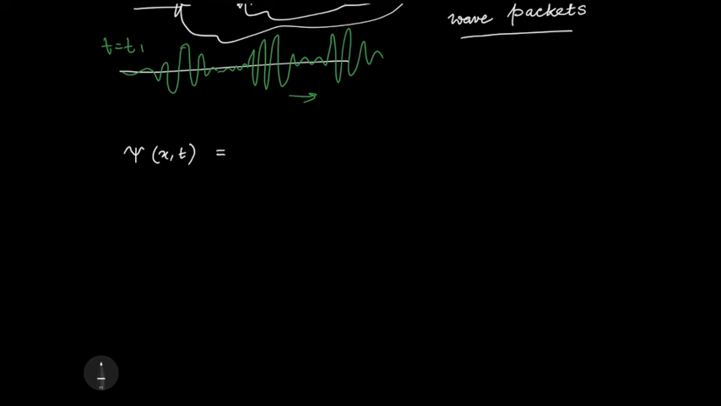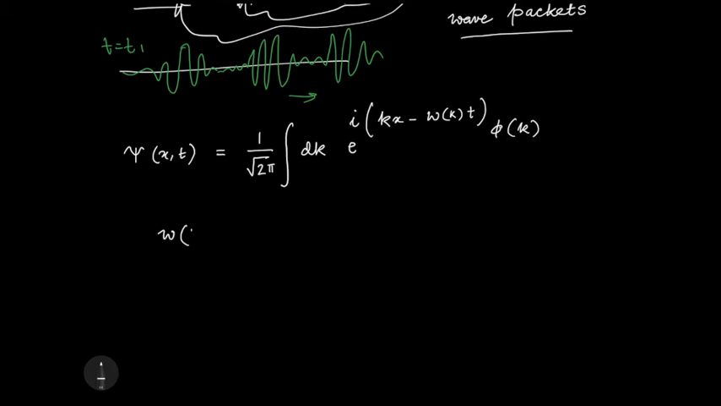So this is psi of x and t, equal to 1 by root 2 pi integral of dk e to the i kx minus omega as a function of k, remember, times t, and phi k. Now omega as a function of k, we do not know what it is. So that is the dispersion relation.